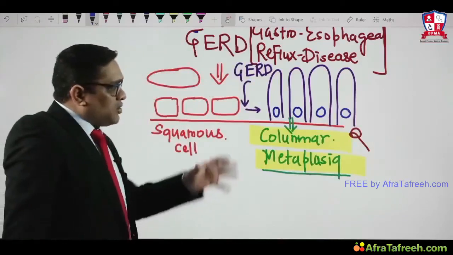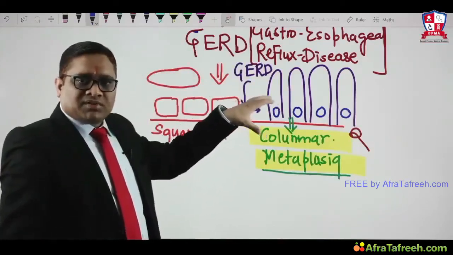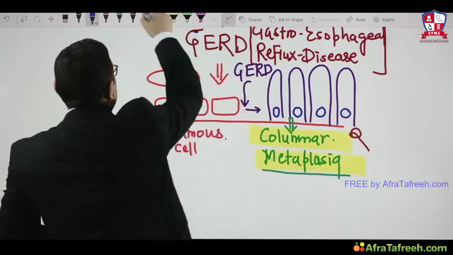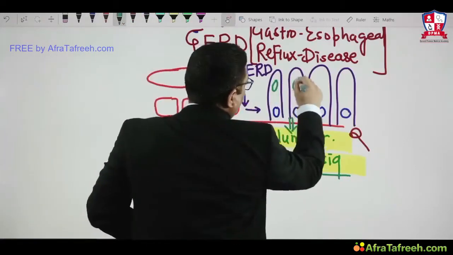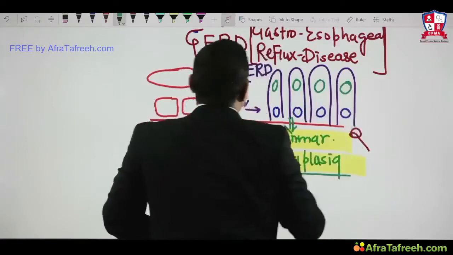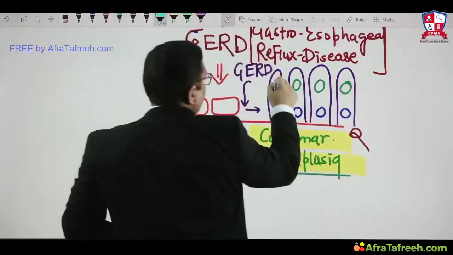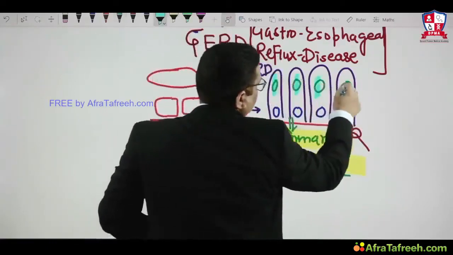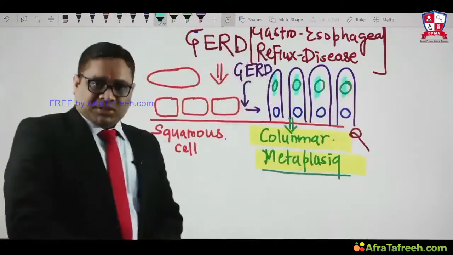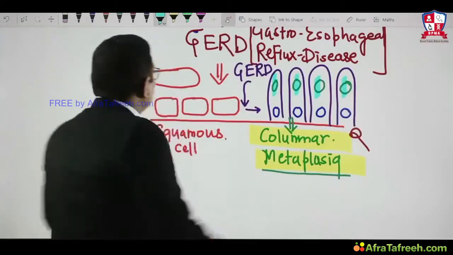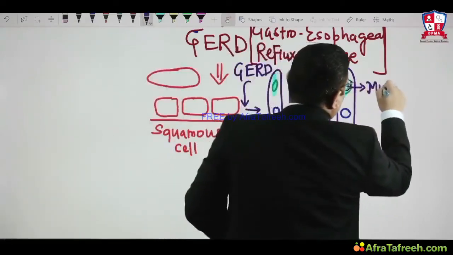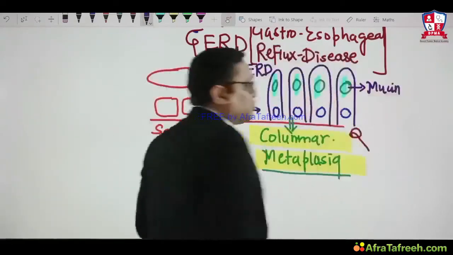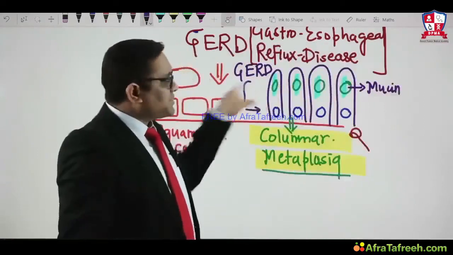And when you look at the columnar cells of this Barrett's esophagus, you will notice there are certain vacuolated structures, or you can see there are vacuoles, and within these vacuoles you will notice certain substances which are called mucin. So this is mucin within the vacuole.